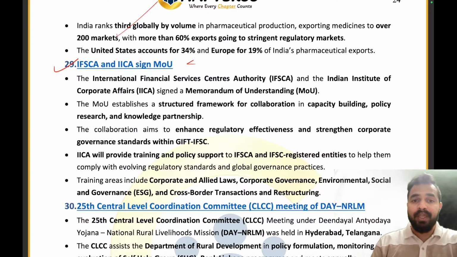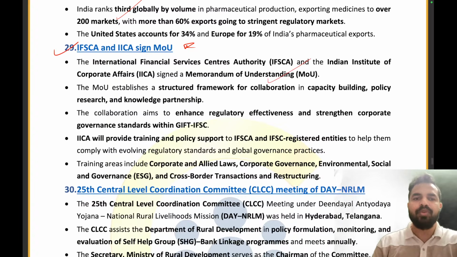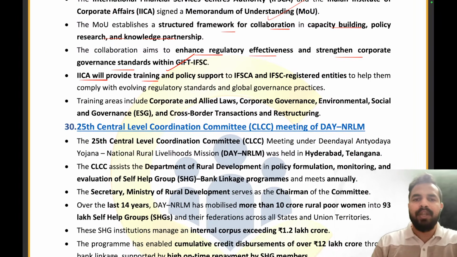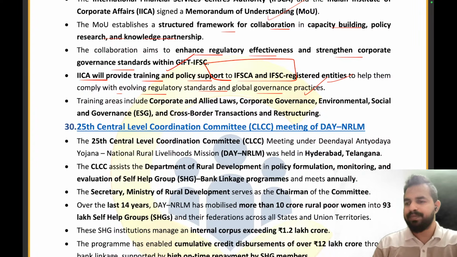So IFSCA and IICA have signed an MOU. IFSCA and IICA, that is the Indian Institute of Corporate Affairs, have signed an MOU to establish a structured framework for collaboration in capacity building, policy research, and knowledge partnership. They aim to enhance regulatory effectiveness and strengthen corporate governance standards with the GIFT IFSC. Now, IICA will provide training and policy support to IFSCA and IFSC registered candidates to help them comply with the evolving regulatory standards and global governance practices.